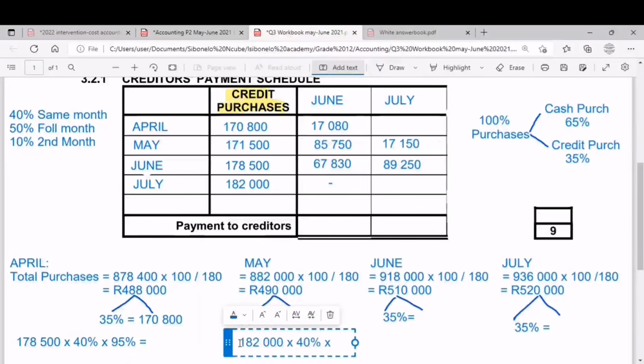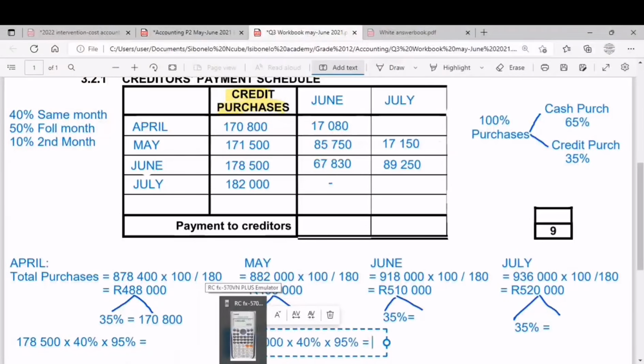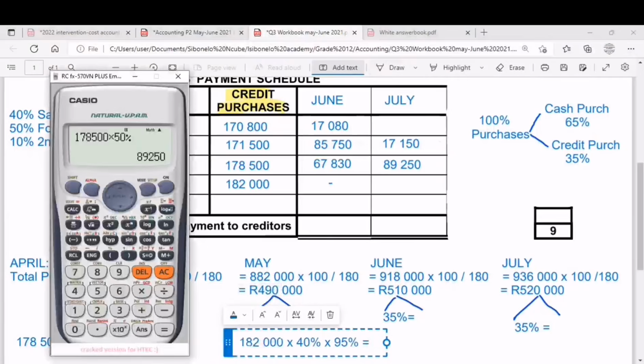So 100 minus 5 kusho ukuthi sikhokha 95%. So 95% is the rate esizoyikhokha after discount. Asayikhokhi in full because sinesaphulelo sika 5%.